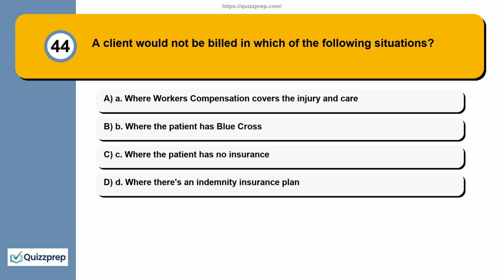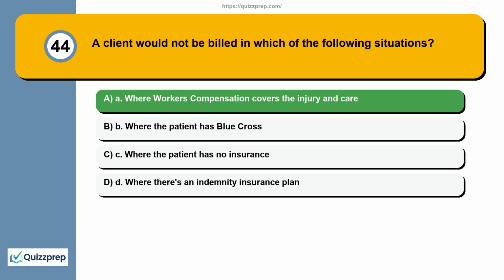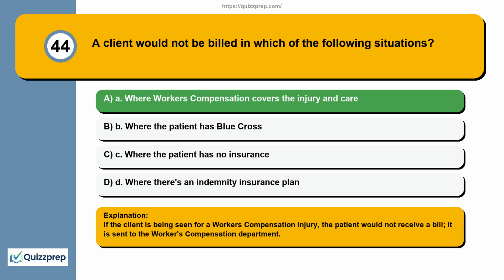Question 44. A client would not be billed in which of the following situations? A. Where workers' compensation covers the injury and care. B. Where the patient has Blue Cross. C. Where the patient has no insurance. D. Where there's an indemnity insurance plan. If the client is being seen for a workers' compensation injury, the patient would not receive a bill, it is sent to the workers' compensation department.